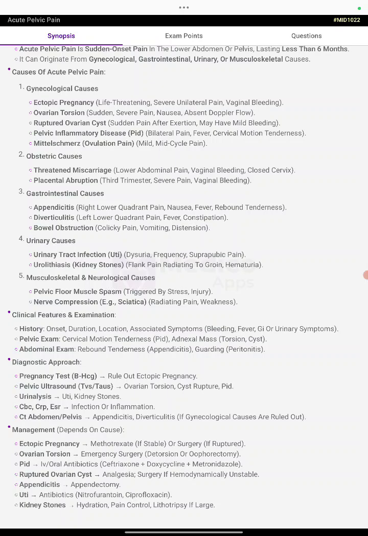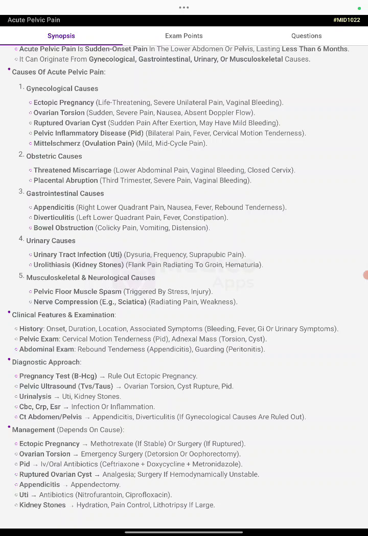Acute pelvic pain is sudden onset and lasts less than 6 months. Gynecological causes include ectopic pregnancy, ovarian torsion, and PID. Ectopic pregnancy presents with unilateral pain, vaginal bleeding, and a positive beta HCG. Ovarian torsion is a surgical emergency: sudden pain, absent blood flow. PID presents with cervical motion tenderness, fever, and discharge.